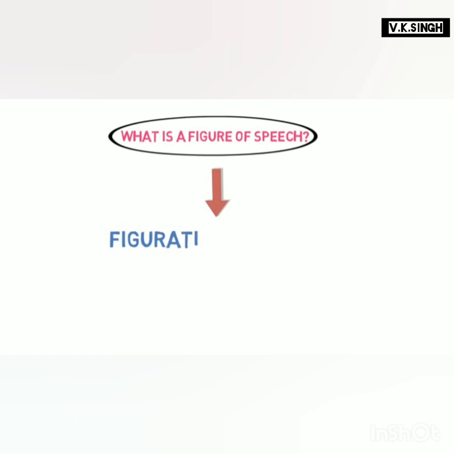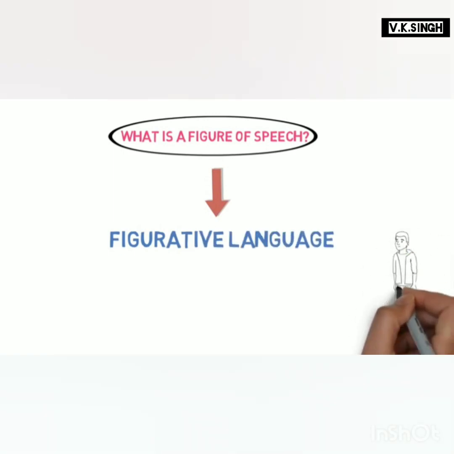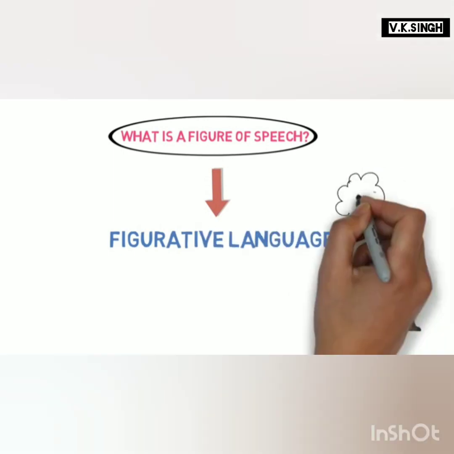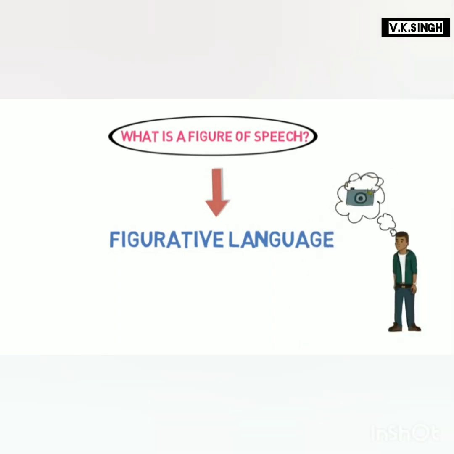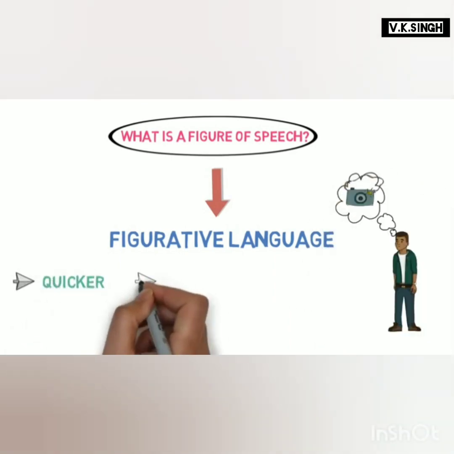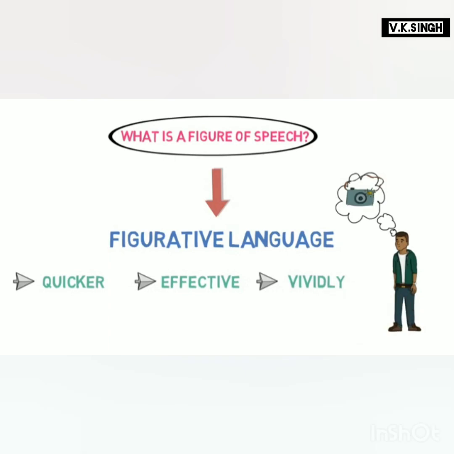So what is a figure of speech? A figure of speech is a figurative language. That is, a language which is used to draw pictures mentally to convey a message or idea much quicker, effectively and vividly. We have already learned figurative and literal language in our previous video with tons of examples.